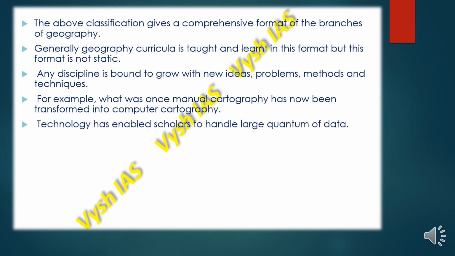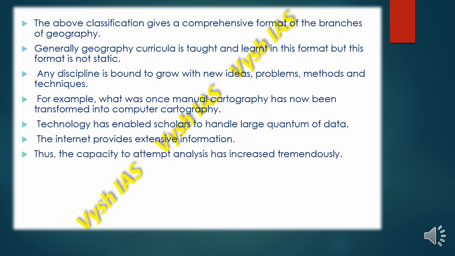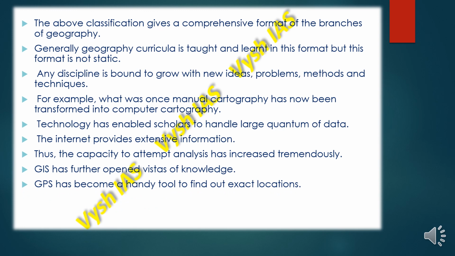Technology has also enabled scholars to handle a large quantum of data, and the internet provides us extensive information. Thus the capacity to attempt analysis has increased tremendously. GIS has further opened many vistas of knowledge, and GPS has become a very handy tool to find out exact locations. Nowadays people are always using GPS for cabs and autos.